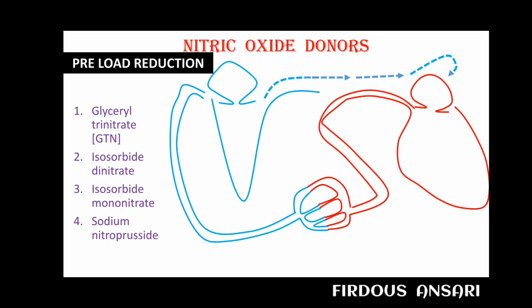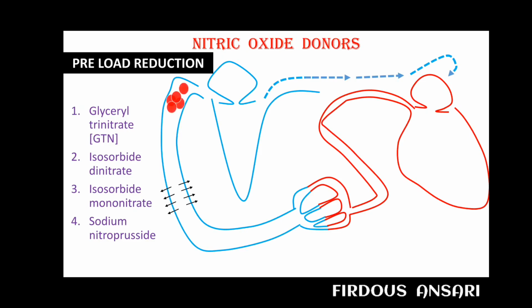Now nitrates mainly cause dilation of the veins. They will dilate the veins, and what happens when the veins are dilated? It will cause pooling of the blood into the venous system. When the blood is pooling into the venous system, what will happen? It will reduce the venous return. When venous return is reduced, the filling of the left side of the heart is also reduced. So this decreases the venous return, which means it decreases the preload, and you can say the end diastolic size and pressure is reduced, thereby there will be reduction in the cardiac workload. So this is how it is producing the preload reduction.